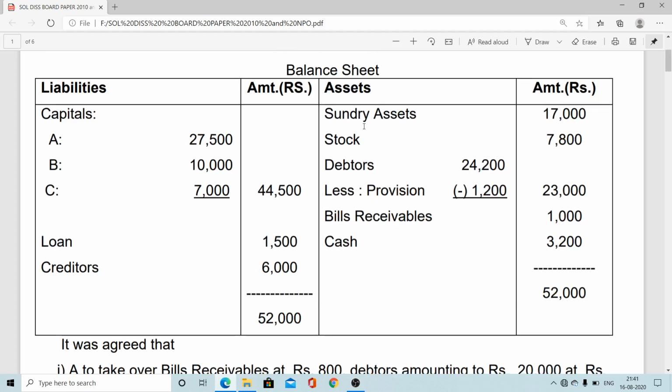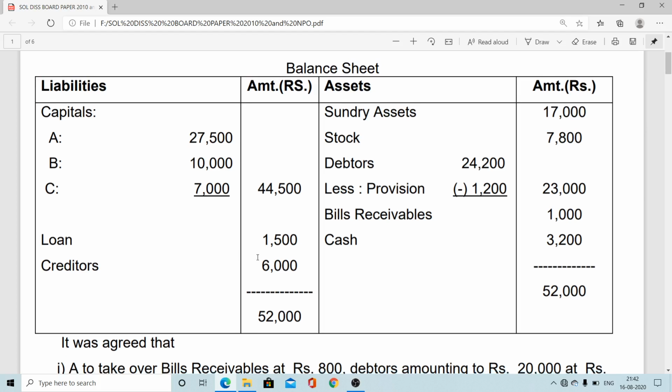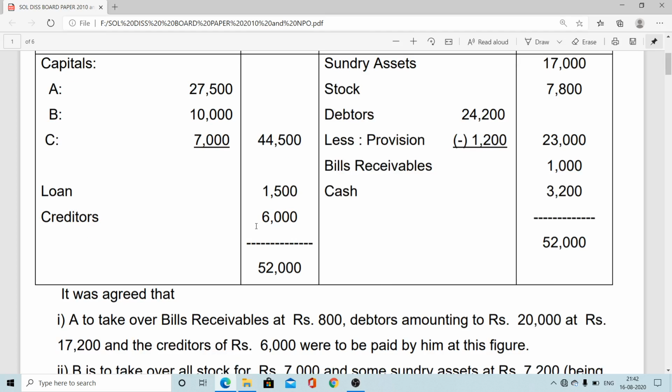All are known terms. Sundry assets 17,000, stock 7,800, debtors 24,200, provision 1,200. So net good debtors 23,000, bills receivable 1,000, cash balance 3,200, total asset side 52,000. On the liability side, A's capital 27,500, B's capital 10,000, C's capital 7,000. Altogether internal liability came to 44,500. Loan taken from outsider is 1,500, and creditors, that is short-term or current liability, 6,000. Altogether total liability side 52,000.